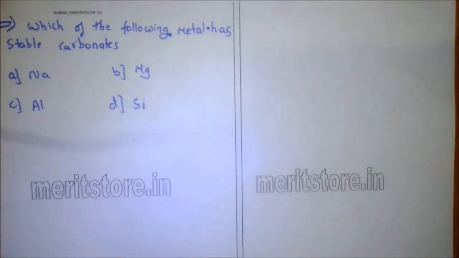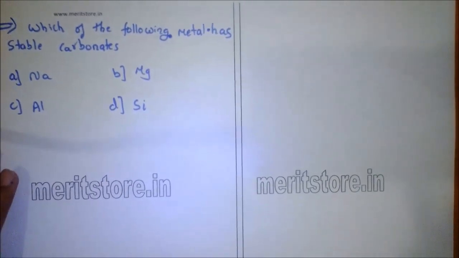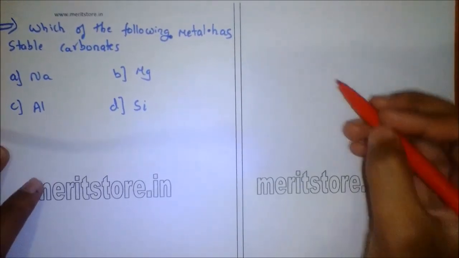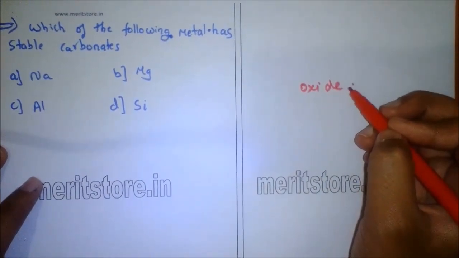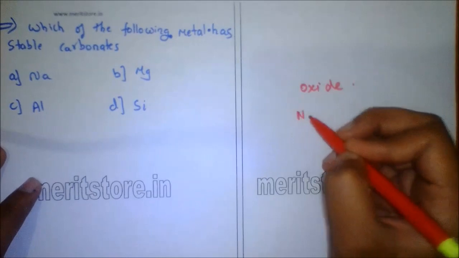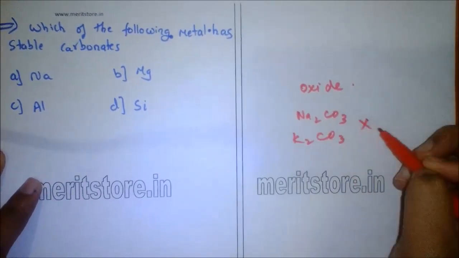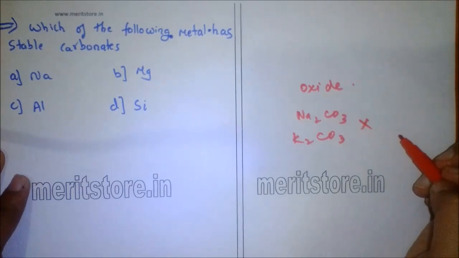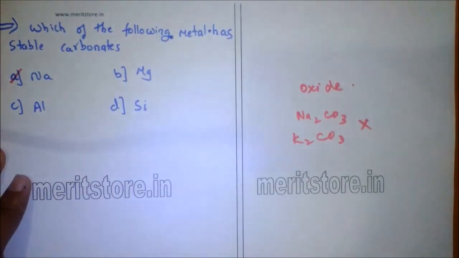Which of the following metals has stable carbonates? When carbonates are heated, they decompose to form oxides. Sodium carbonate and potassium carbonate do not decompose. The carbonates become more difficult to decompose as we go down the group. So option A is the correct answer.